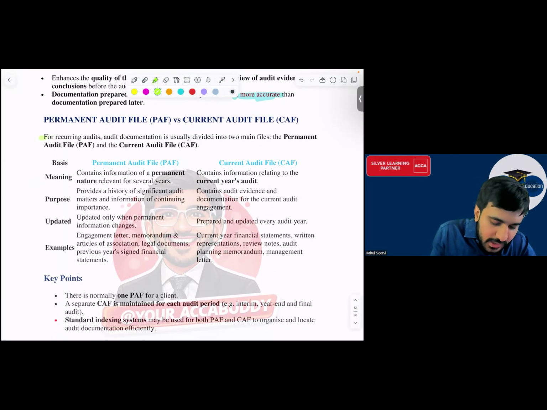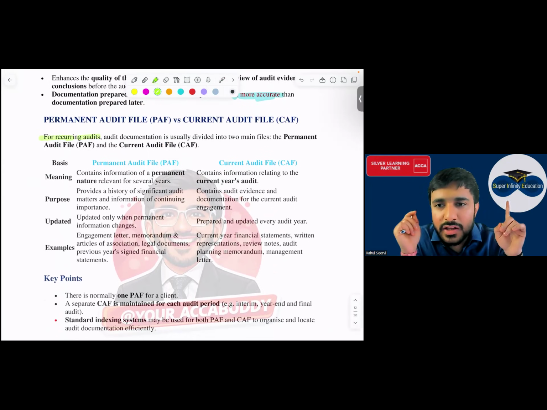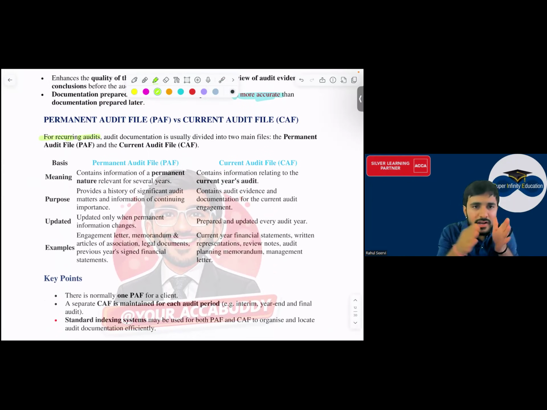See now. For recurring audits, everyone, do you remember whether we did recurring audits? Sir, current year audit, last year audit I have done. In the current year also I am doing audit. So for recurring audit, everyone, when the audit is done more than 2 times, 3 times, I am doing the audit of the same company for multiple years.